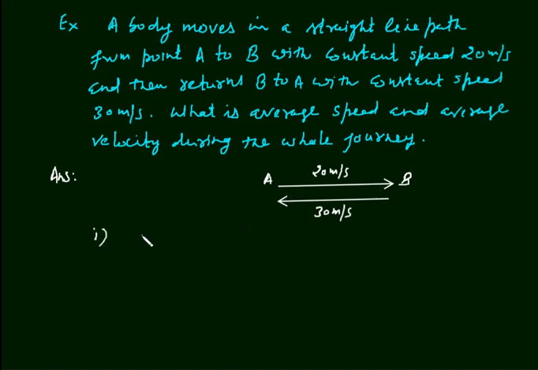Let us first calculate the average speed. One may think here that the body is going A to B with speed 20 meter per second and coming back to A with speed 30 meter per second. The average may be 25 meter per second. But this thinking is completely wrong. Let us calculate this average speed, V_AV, which is equal to total distance divided by total time.